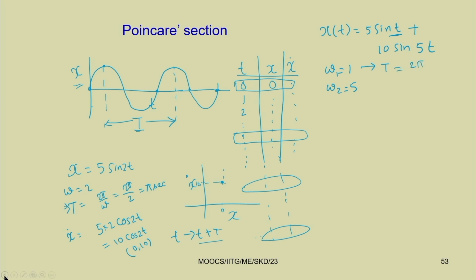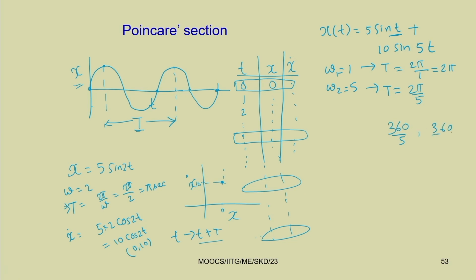In the first case it is 2 pi by 1, equal to 2 pi. In the second case this becomes 2 pi by 5. So, T equal to 2 pi by 5. If you just see, you have two time periods: one is 2 pi and the other one is 2 pi by 5. 2 pi is 360 degree, so one is 360 degree by 5 and the other one is 360 degree.